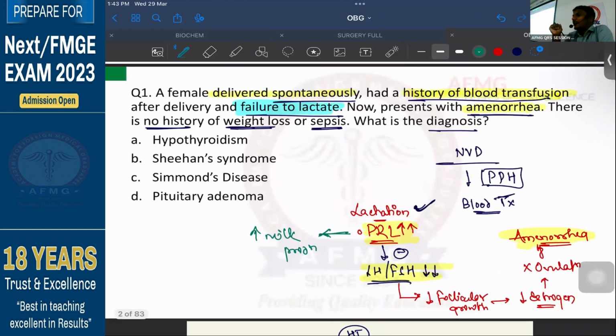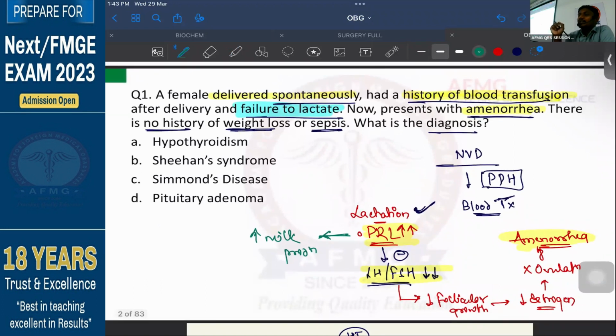But what is seen in your female patient? She is having failure to lactate. That means she is having decreased milk production. Why is she having decreased milk production? Because there is a low level of prolactin in her body. So here the cause of amenorrhea is not the normal or physiological amenorrhea which occurs during the lactational period, because in this patient prolactin levels are low, not high.